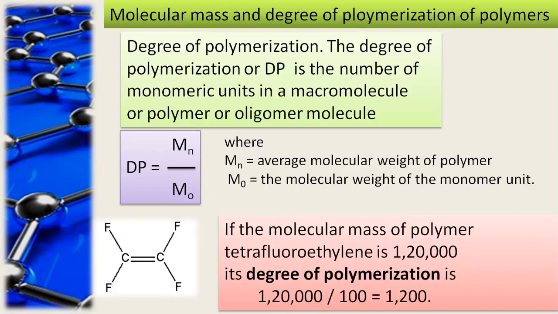It is 1,20,000, and the molecular weight of the monomer unit is 100. Therefore, degree of polymerization is equal to 1,20,000 divided by 100, which is the molecular weight of polymer divided by molecular weight of monomer unit. And what you get here is a degree of polymerization of 1200. So this is the degree of polymerization for the polymer tetrafluoroethylene.